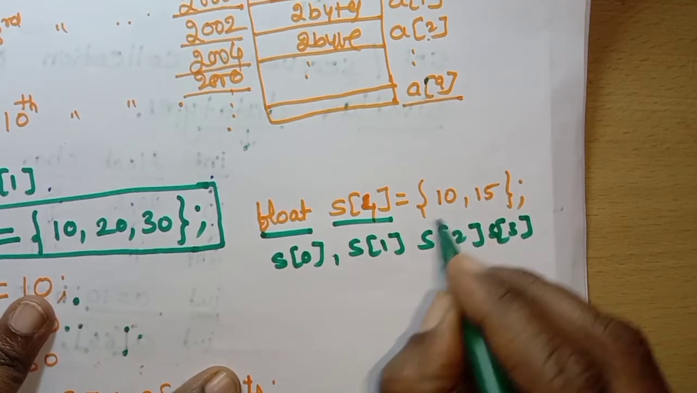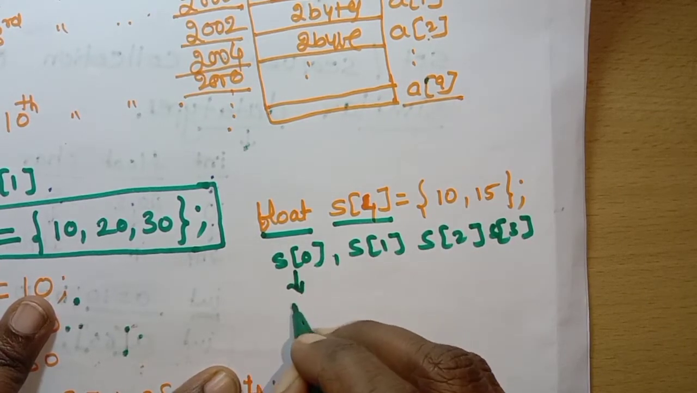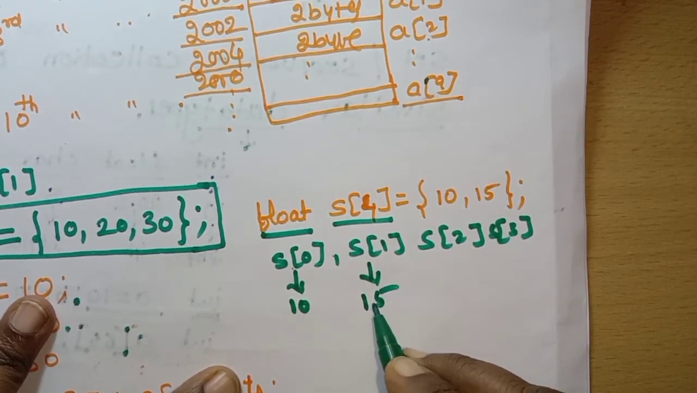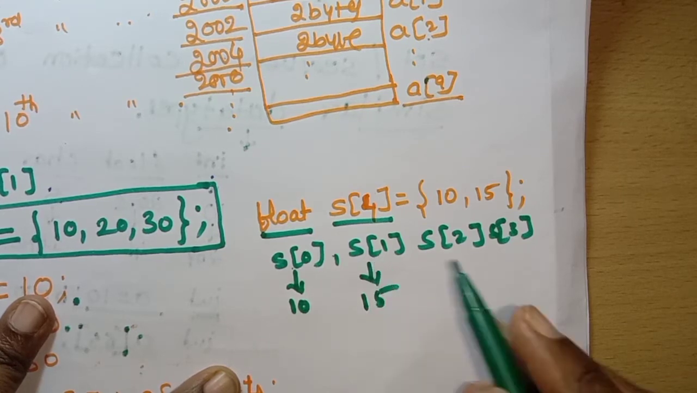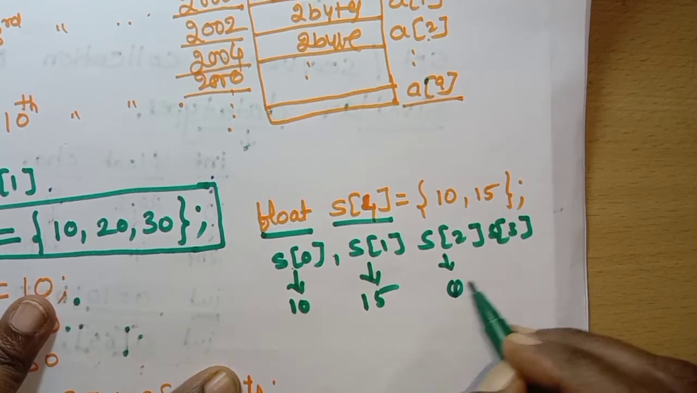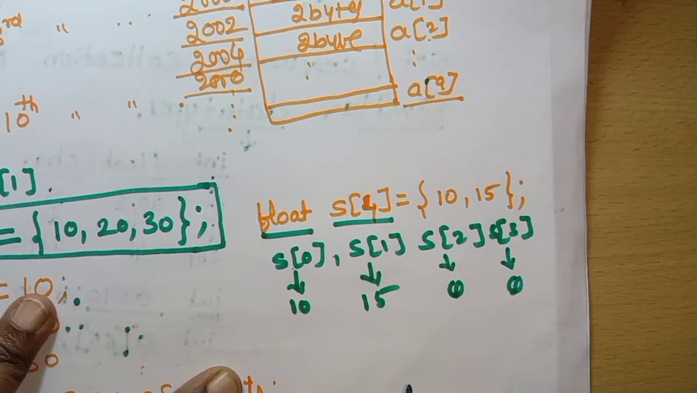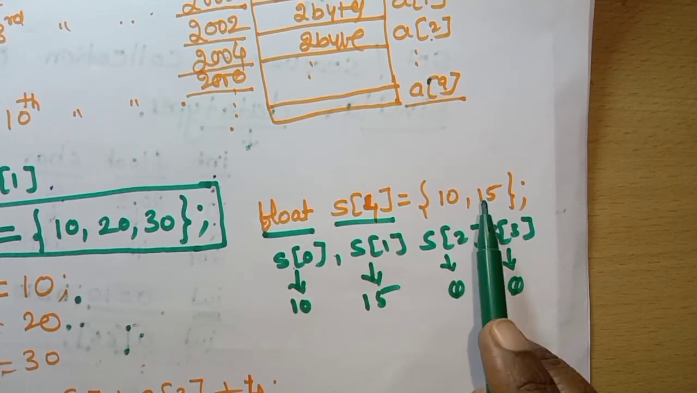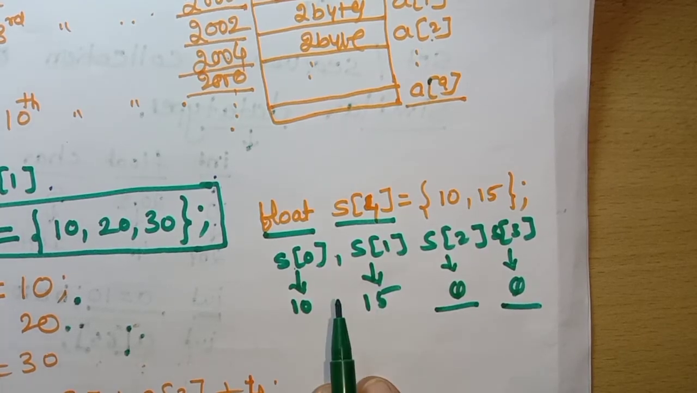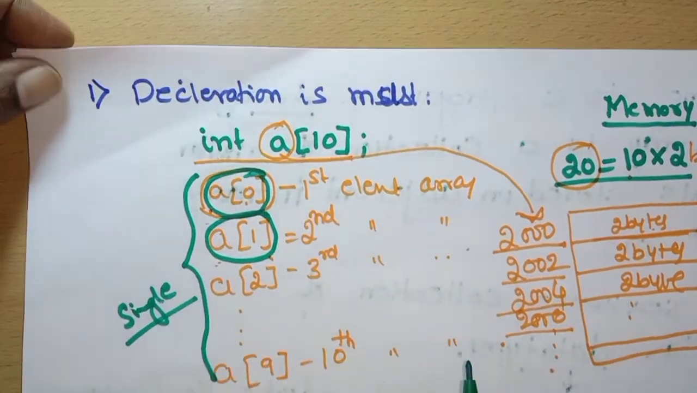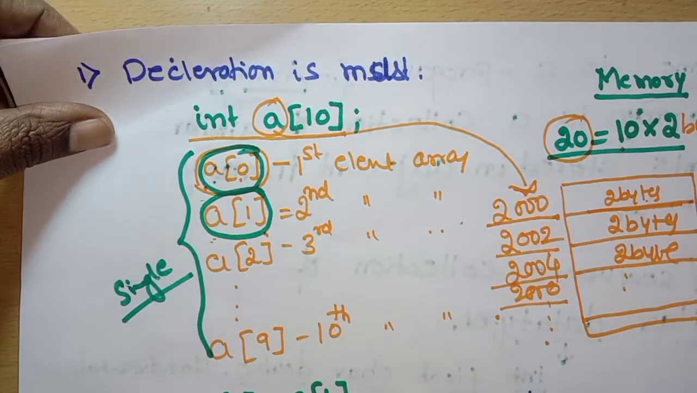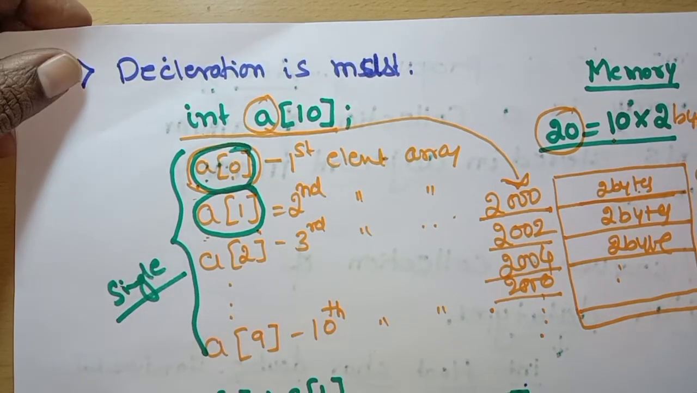What happens here? For S of 0, 10 is occupied, and for S of 1, 15 is occupied. And what about S2 and S3? If we have not given values here, the value is assigned as 0. That is possible when you are assigning the values. But whenever you are using only the declaration, and you have not read the other values, a garbage value is stored.